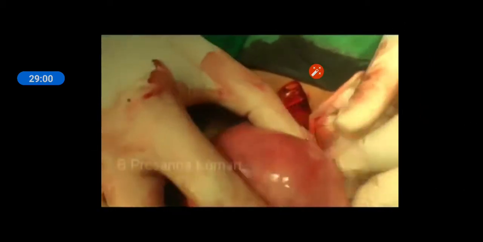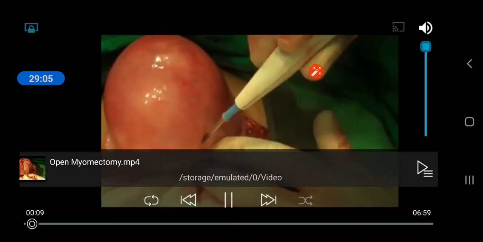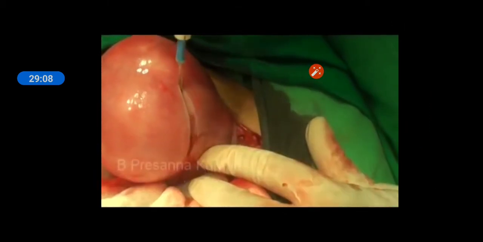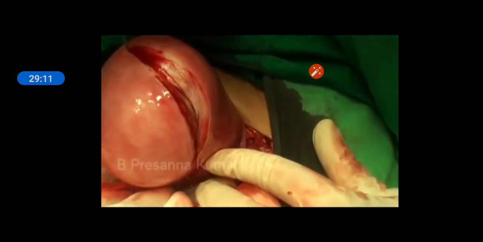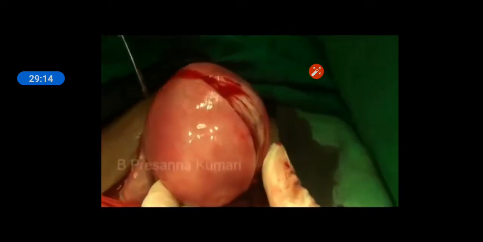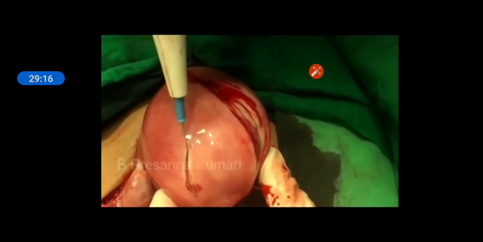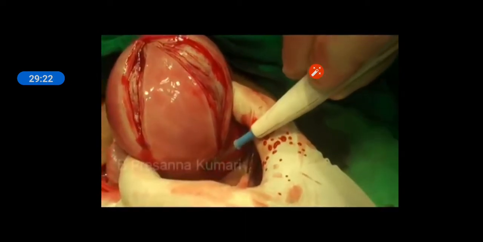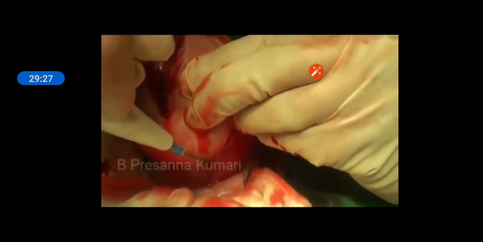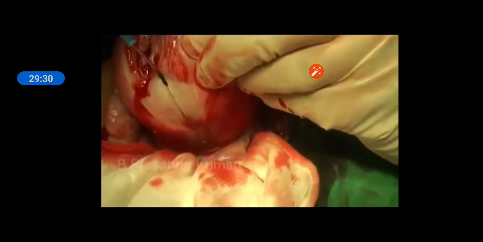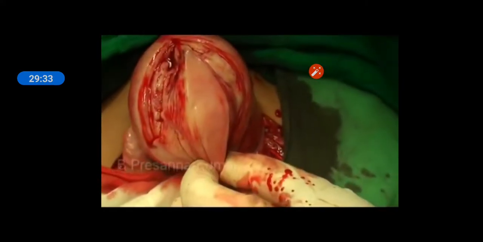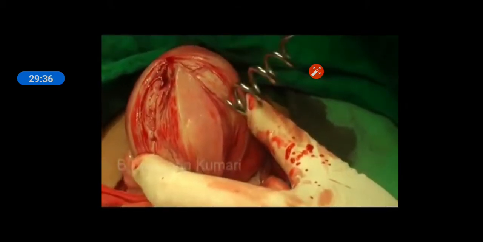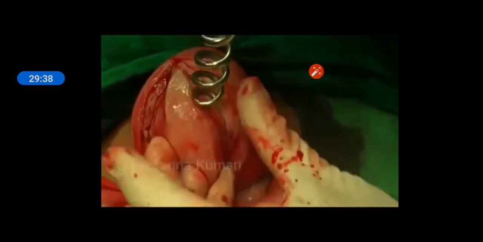The number and site of myomas should be ascertained before taking the patient up for surgery. The surgery should be planned in the post-menstrual phase so that bleeding can be reduced intraoperatively. GnRH analog or danazol pre-treatment is ideal for large myomas. With the evolution of new tissue-friendly suture materials and surgical techniques, the conventional idea of using only anterior uterine wall incisions for myomectomy has lost ground. Posterior uterine wall incisions are no longer absolutely contraindicated.